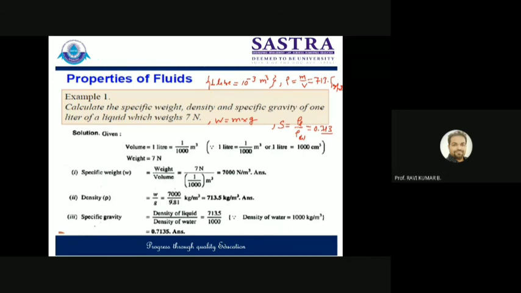And density can be calculated directly from that: specific weight divided by g, because we know the specific weight is equal to rho into g. If you don't know this formula, then you can go this way, as I said. Find out the mass, substitute over here, you will get the value 713.5. So specific gravity is equal to density of liquid divided by the density of water. So we get the specific gravity as well. I don't think you may have any problem in this.